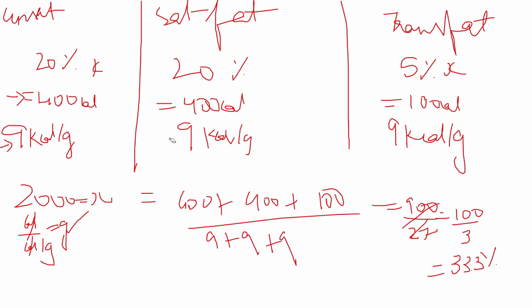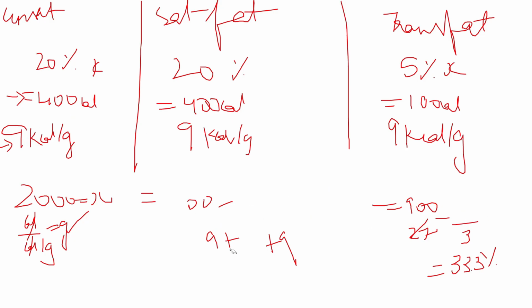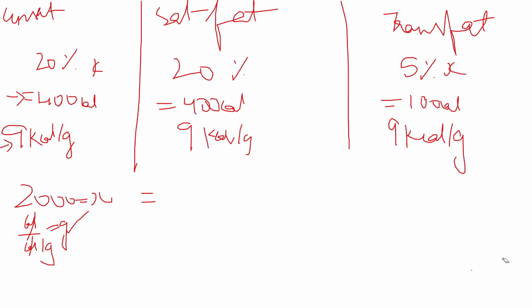Till finding out the calories we have done properly. To find out the number of grams consumed, we need to find out the grams of each fat separately. For unsaturated fat, it is 400 calories by 9 calories per gram.